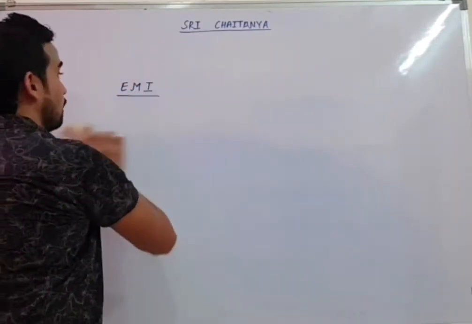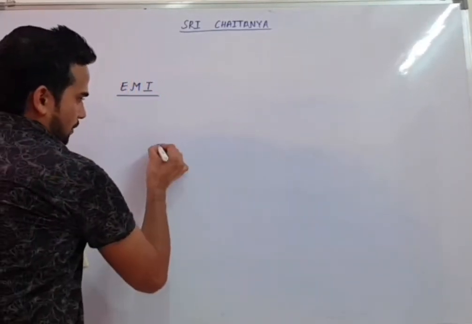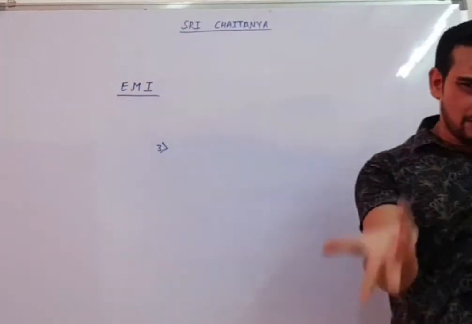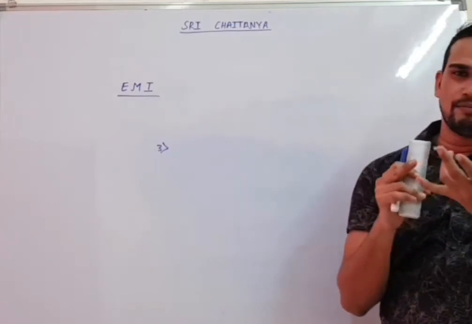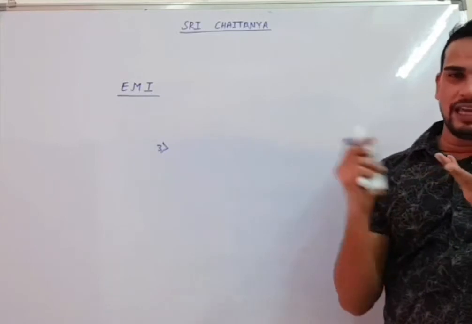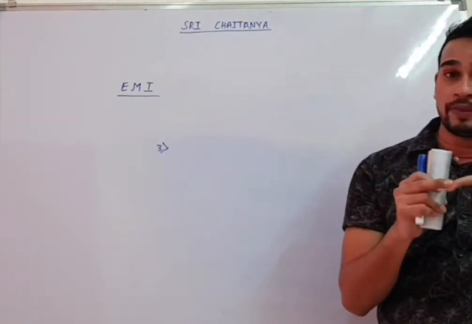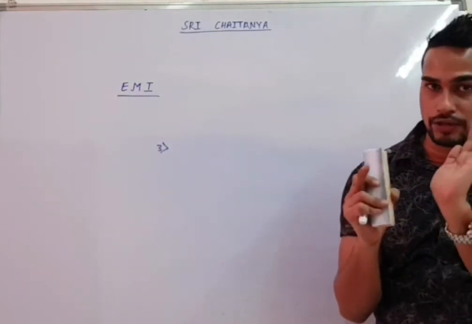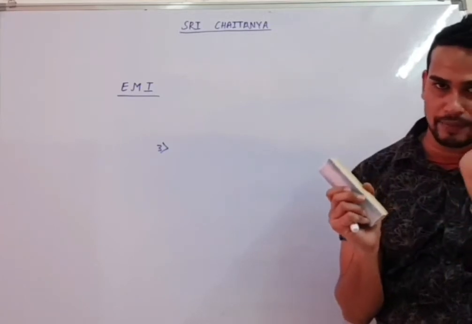Same Faraday's law we are talking about. In the third situation, till now I said flux will depend on 3 factors: B, A and theta. B changed, we studied a question where B changed. We studied a question where area changed. Now we are going to move to the third situation where the angle will change. So let's see how to find it in that situation. Very, very important situation, be focused. Understand how the question will be asked from here.